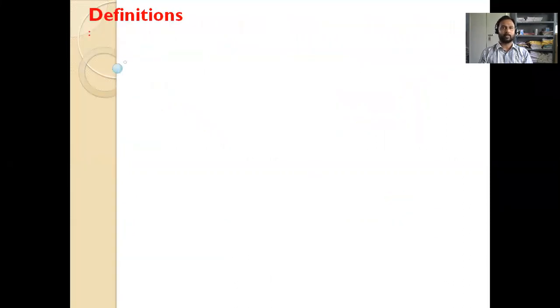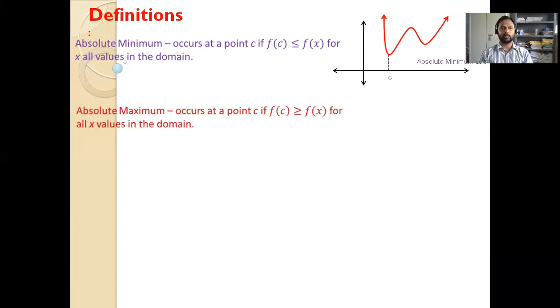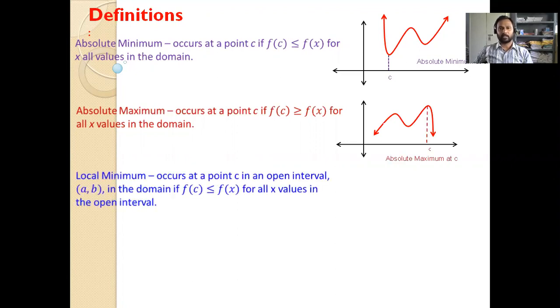Now, definitions. Absolute minimum occurs at a point C if f of C is less than or equal to f of x for all x in the domain. So we consider this one. Here is a point C. Then the corresponding value is the absolute minimum at the point. Absolute maximum occurs at a point C if f of C is greater than or equal to f of x for all x values in the domain. So here you consider a value C, and the corresponding value is the absolute maximum.